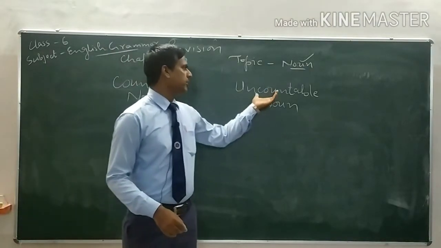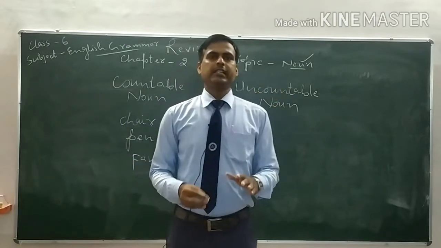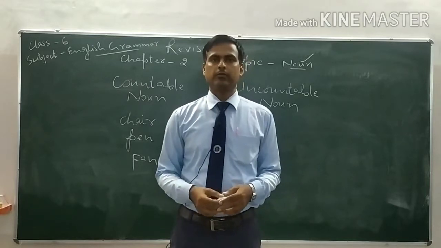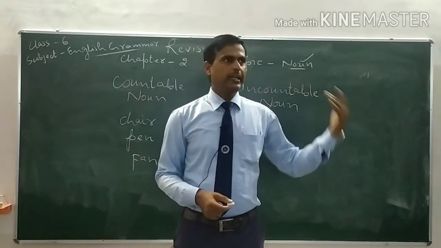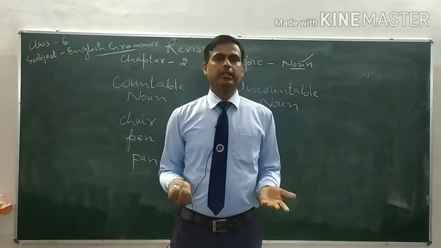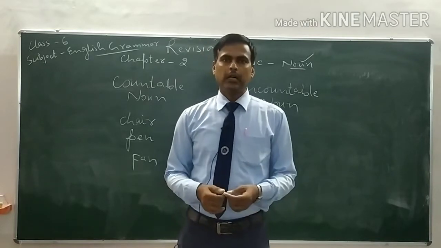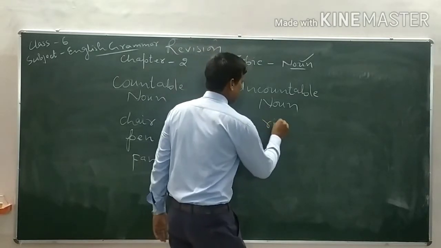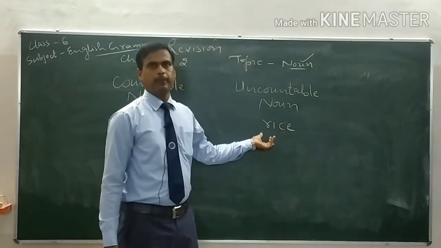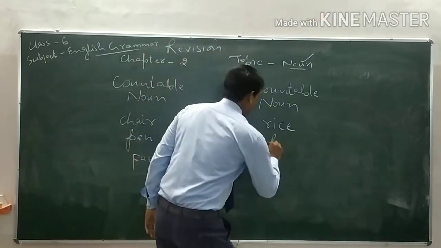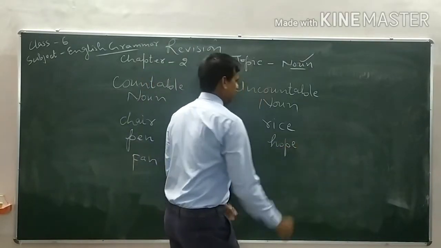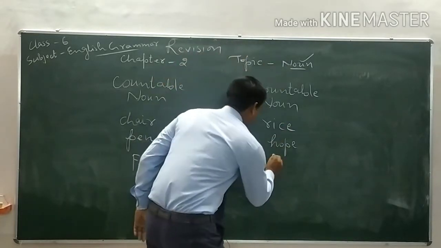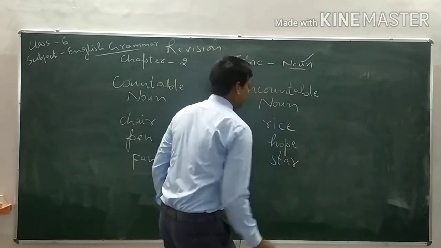And what is uncountable noun? The nouns which can't be counted are called the uncountable nouns. There are many nouns which can't be counted, and those nouns are called the uncountable nouns. For example, rice, we can't count the rice. Hope, we can't count the hope as 1 hope, 2 hope, 3 hope. Star, we can't count the star, like that.